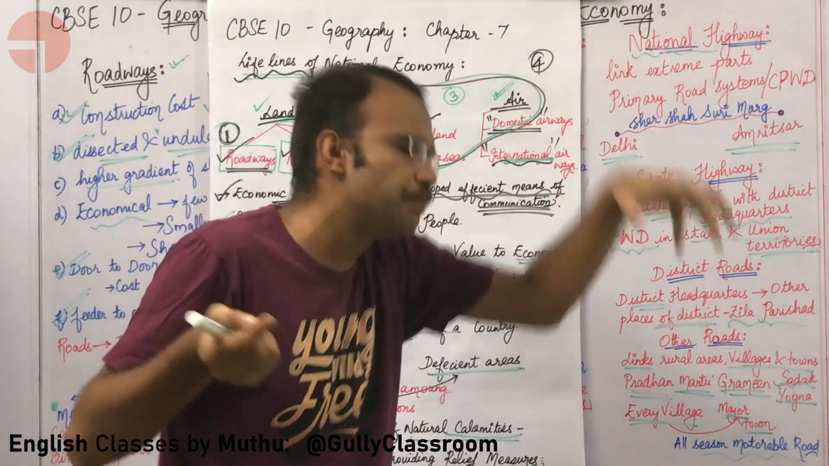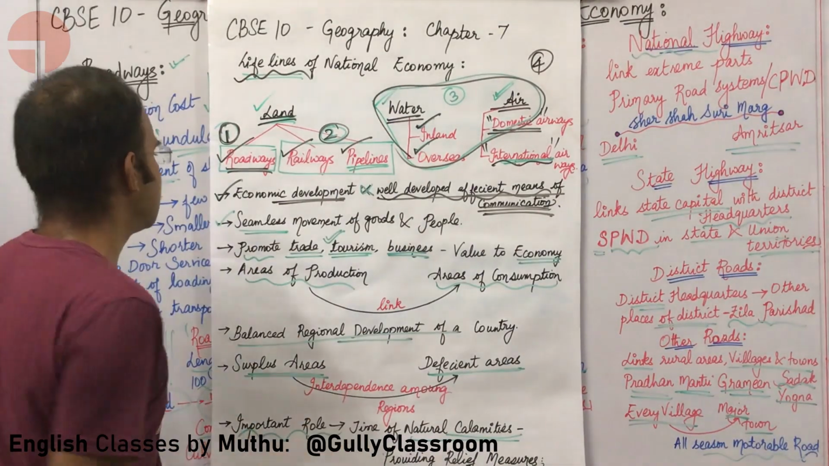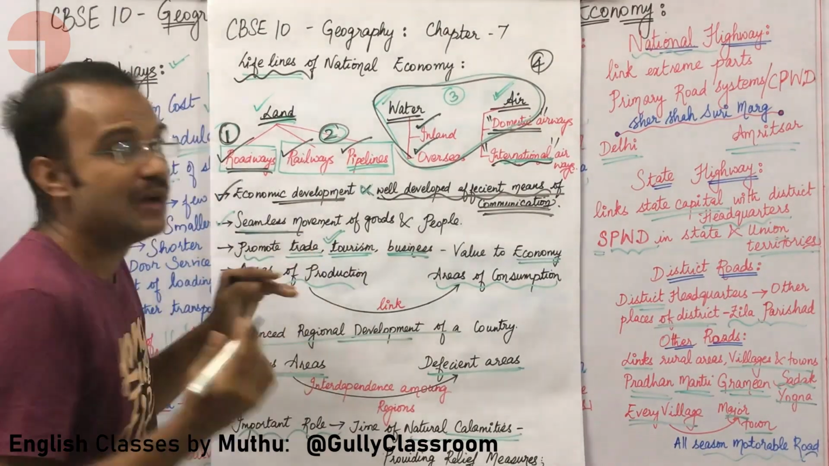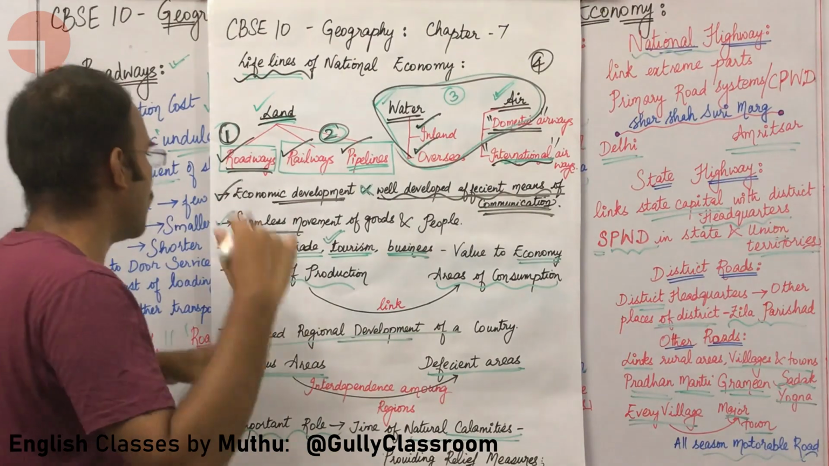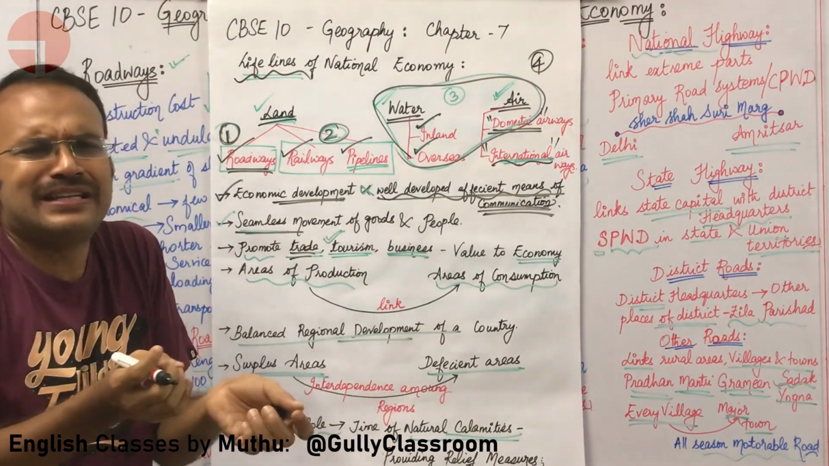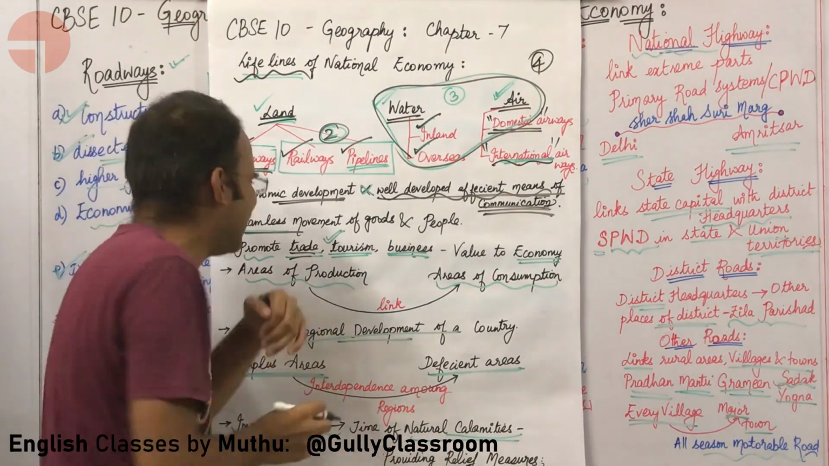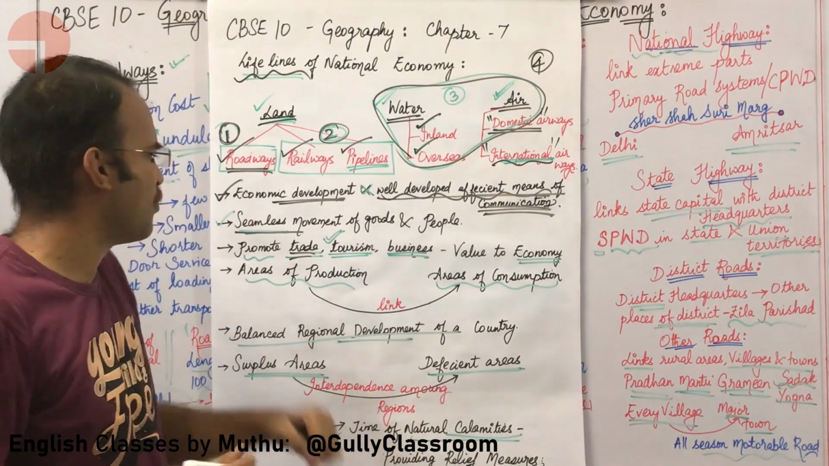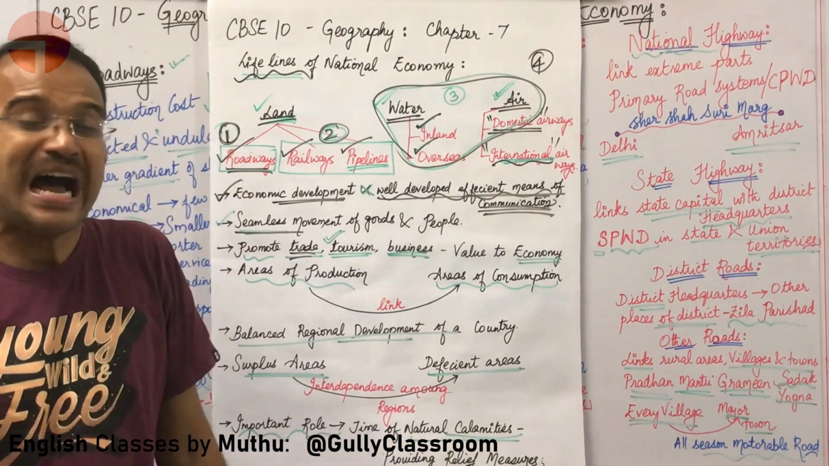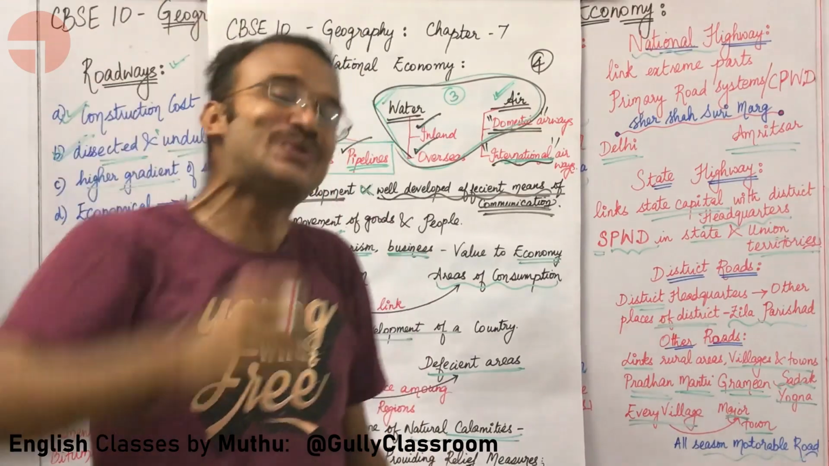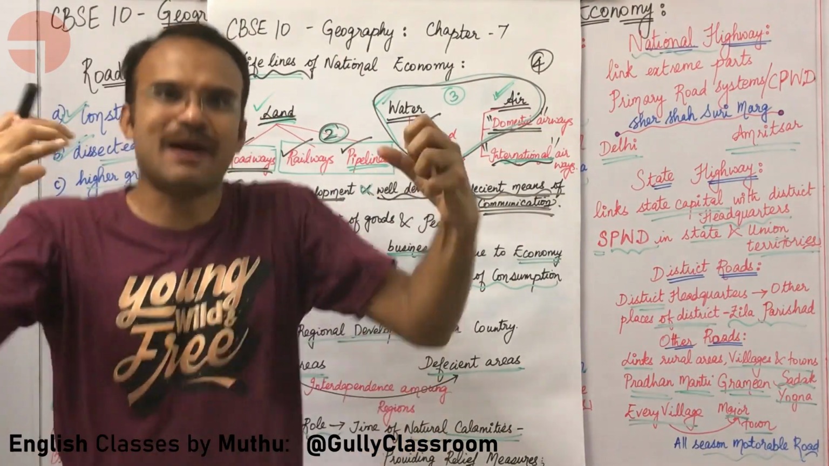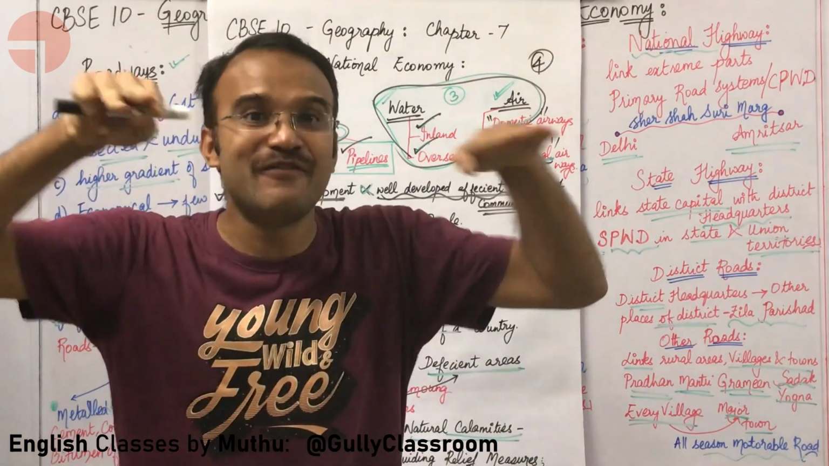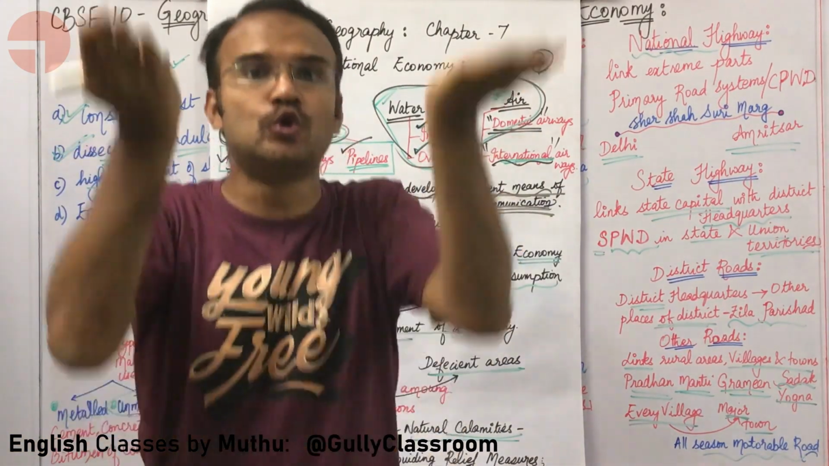This needs to be prevented. So seamless movement of goods must happen, and this is done by different means of transport. What next? Like I said a couple of seconds ago, trade must be promoted, tourism must be promoted, business must be promoted, and these things add value to the economy. It is giving the economy support. It is helping the value of our economy to grow.